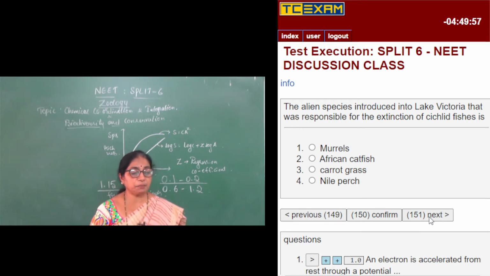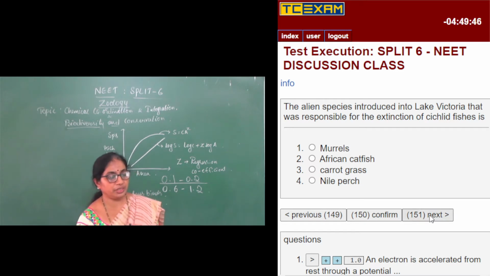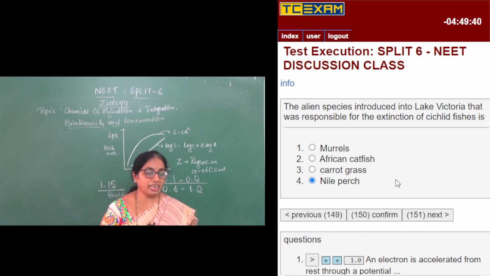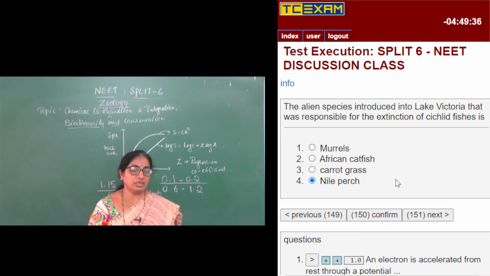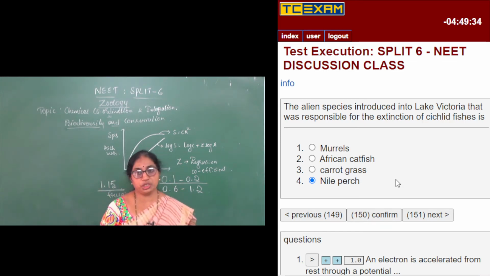The alien species introduced into Lake Victoria that was responsible for the extinction of cichlid fishes is? The answer is Nile perch. In Africa, Nile perch were introduced into Lake Victoria, and it led to the extinction of cichlid fishes.